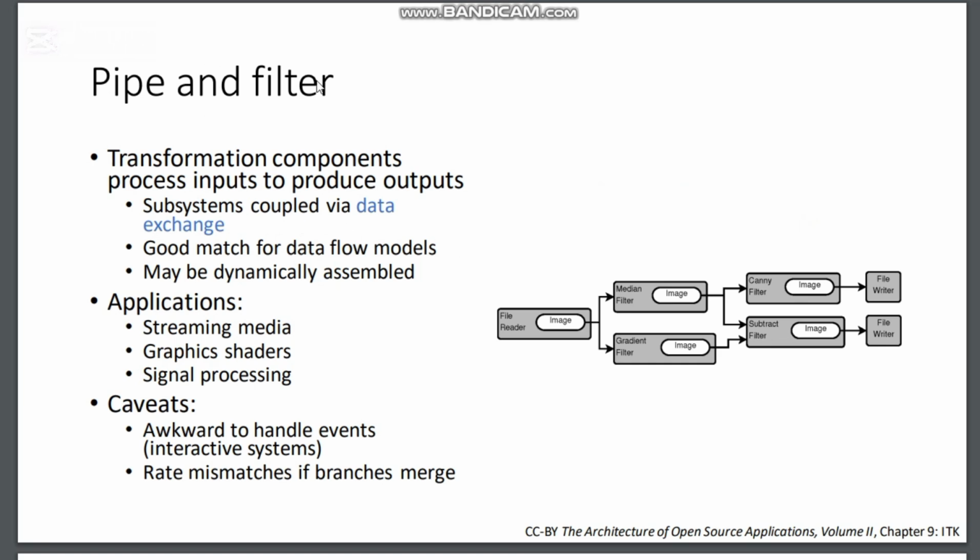These are examples: pipe and filter. Here we have transformation components that process inputs and produce outputs. This is one thing, and then we have filters as well. So transformation components process inputs to produce outputs. We have input and then we have output.